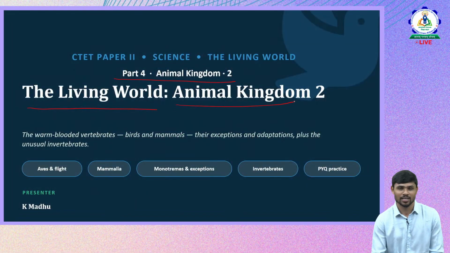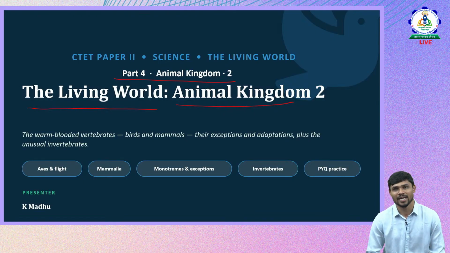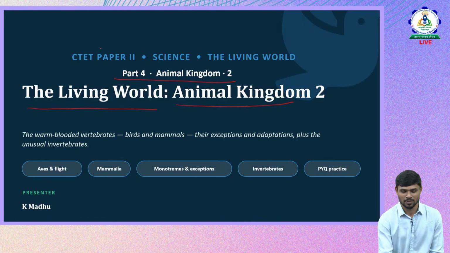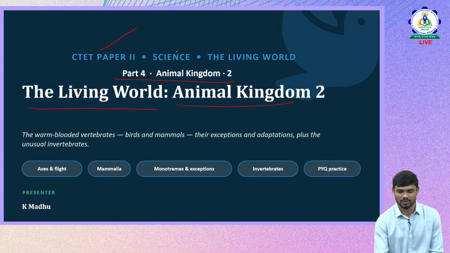So let us continue our sessions with the living world. We had previous sessions on living world. We completed part 1, part 2 and part 3. In this session we are going to cover part 4 of animal kingdom, and in animal kingdom we'll specially focus on aves and mammals. This is from paper 2 of science.